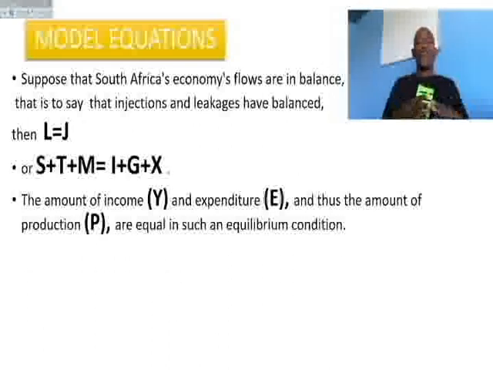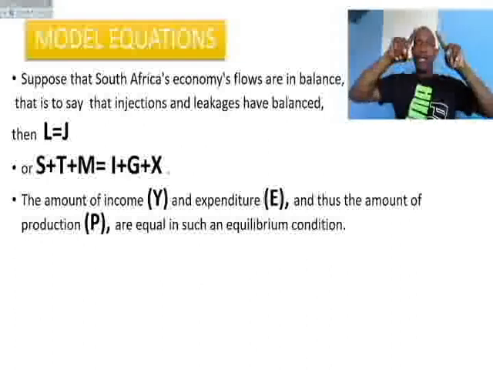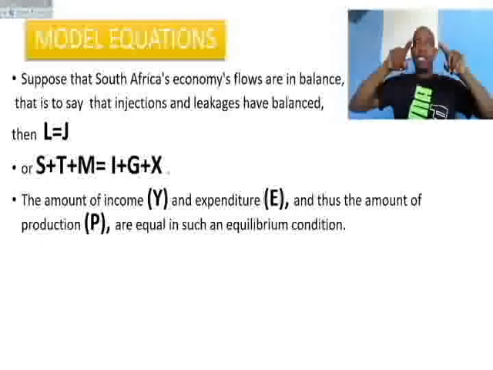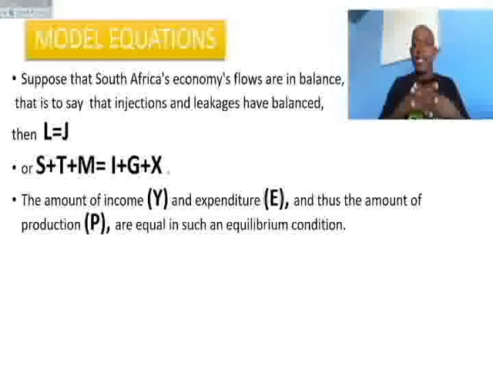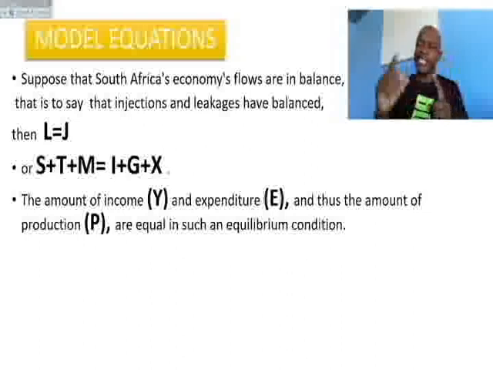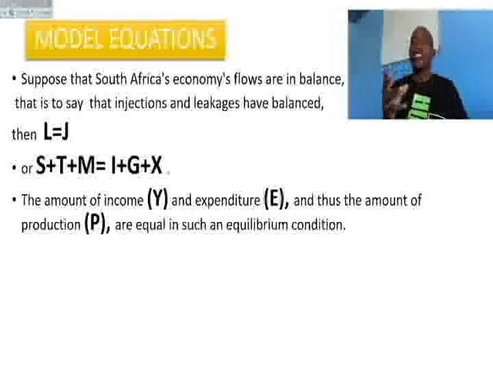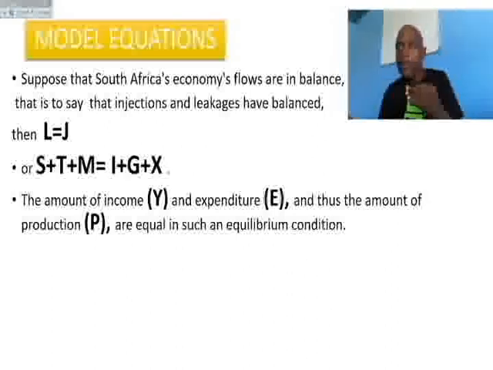The amount of income, denoted by the capital letter Y, and expenditure, denoted by the capital letter E, and thus the amount of production, capital letter P, are equal in such an equilibrium condition. Because we are saying the leakages are equal to injections, it means that aggregate income and aggregate expenditure are equal to total production.